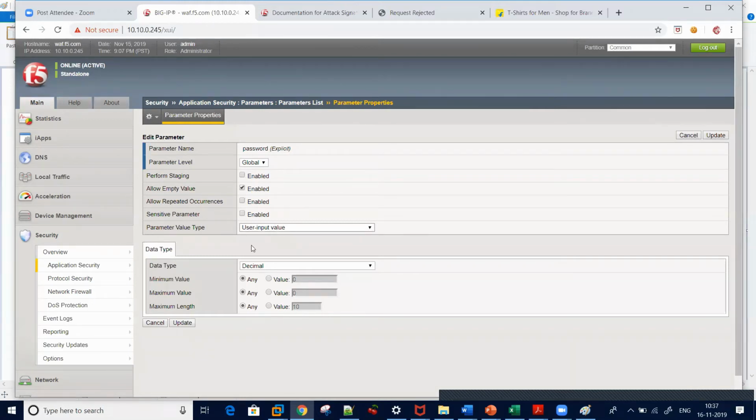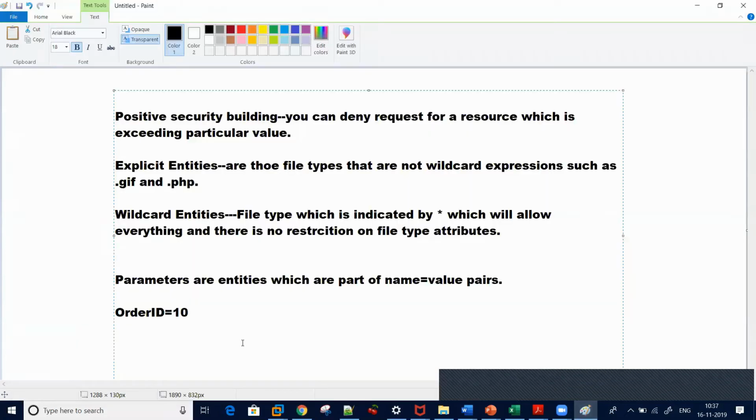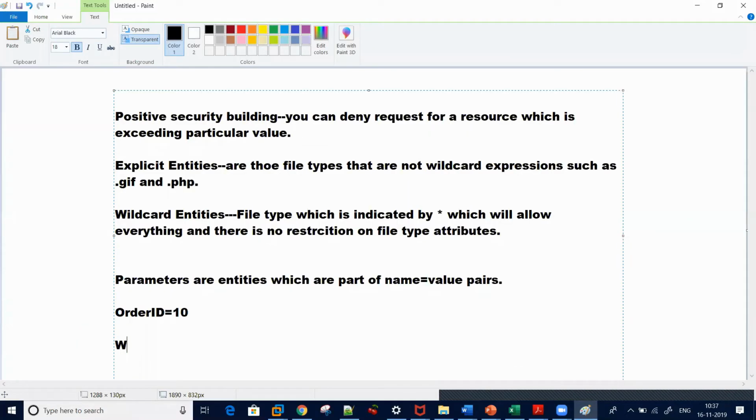Now we will come to wildcard entities. When you are enforcing a security policy model, what will it search first, and what will it search second? So with the positive security policy model, when you enforce your policy, how is data processed?